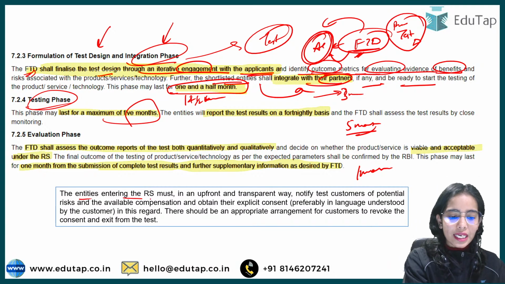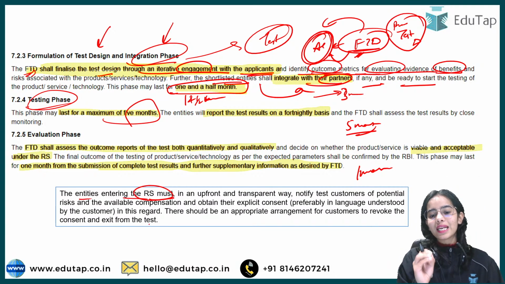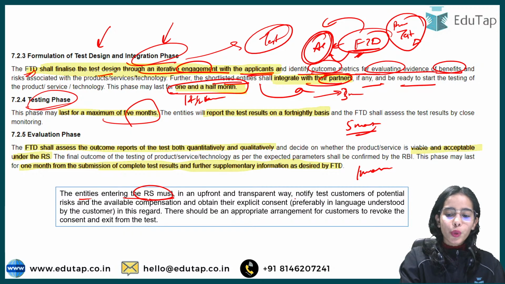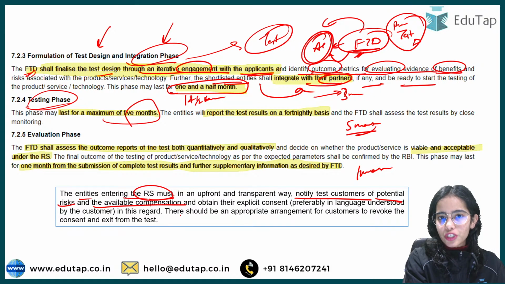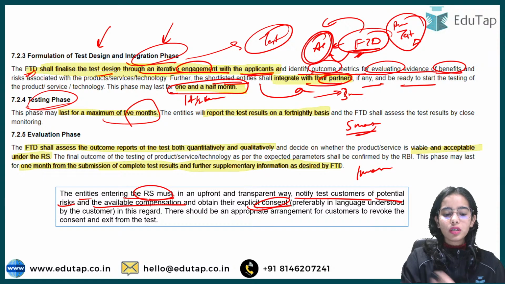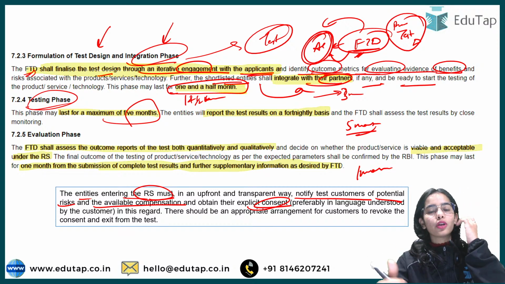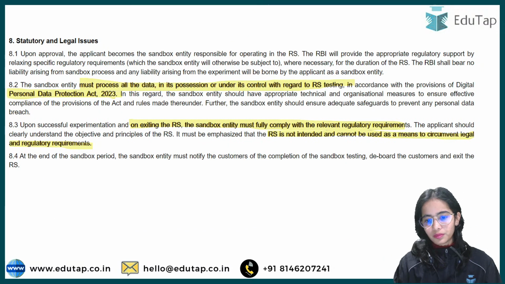So the entities entering the regulatory sandbox must, in an upfront, transparent way, notify the test customers of the potential risk and available compensation that will be given to them. Okay, and consent is required from the customers if they want to get into the testing phase or not.